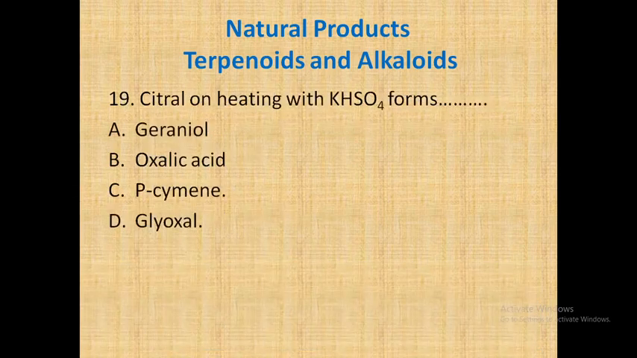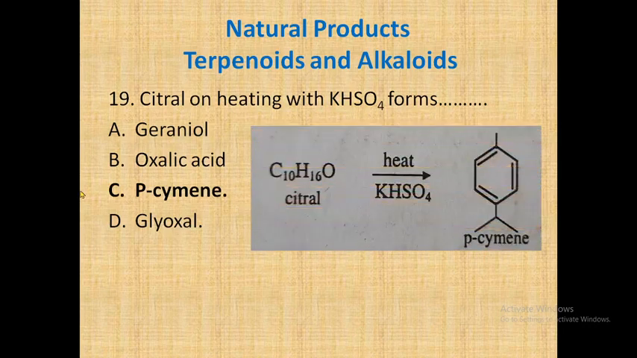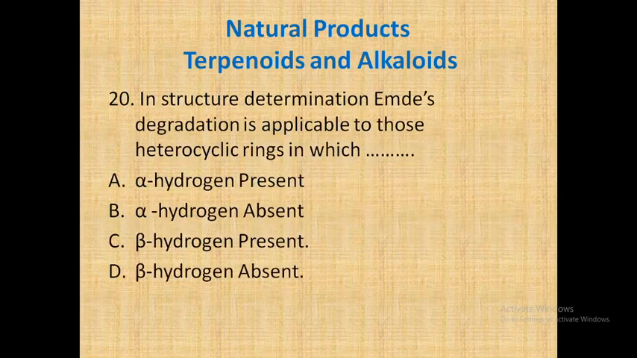Citral on heating with KHSO4, potassium bisulfate, forms whether it is geraniol, oxalic acid, para-cymene, or glyoxal. Potassium hydrogen sulfate is a dehydrating agent and it cyclizes the citral to form para-cymene. Let's see how the reaction goes. It's simple: citral is there, and when you heat it with potassium bisulfate, you get para-cymene. So the correct answer is A, para-cymene. Let's go for the next.